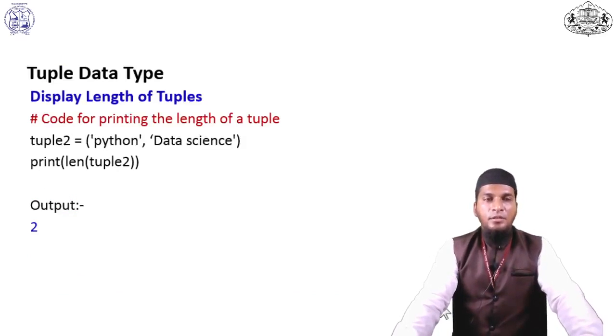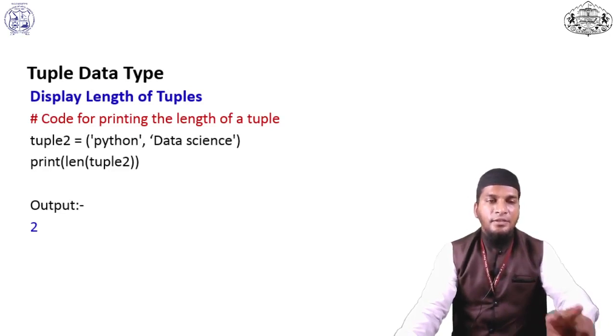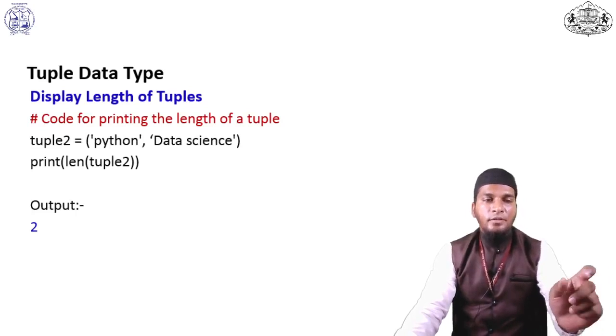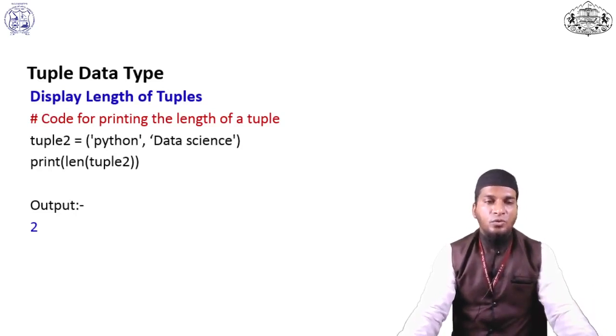See here, how to calculate the length of a tuple. For that we have to use the len function. We declare a tuple with the elements Python and data science. There are two elements. When I print the len function and pass the name of the tuple in parentheses, it prints the length of the tuple. There are two elements, so the output is 2. To calculate the length of a tuple, we use the len function.